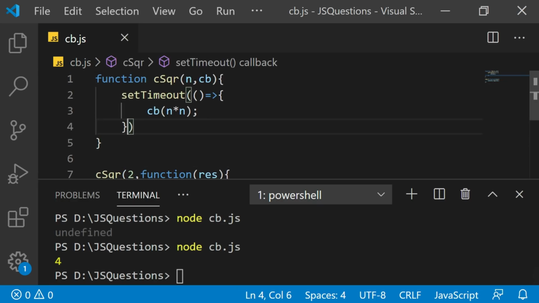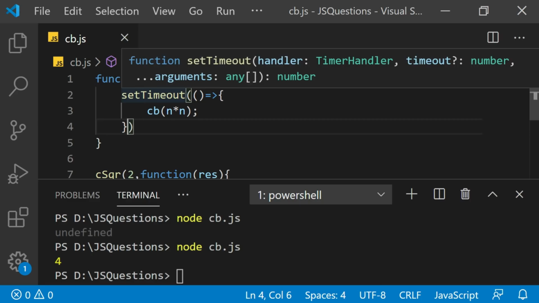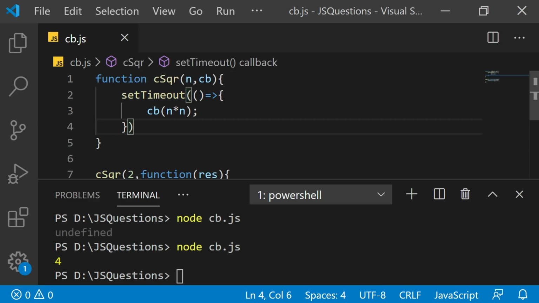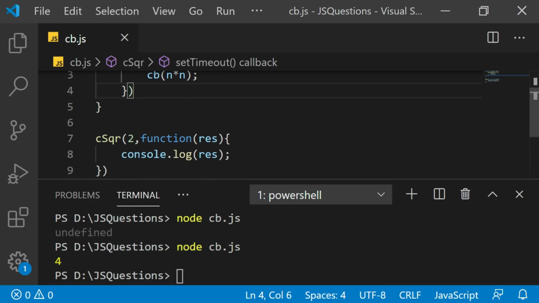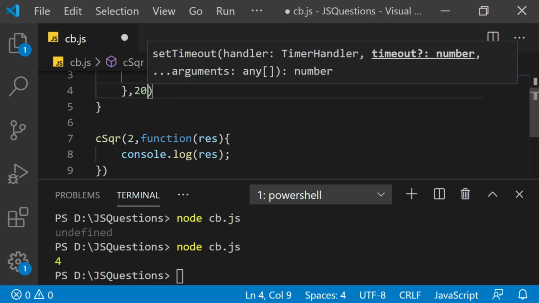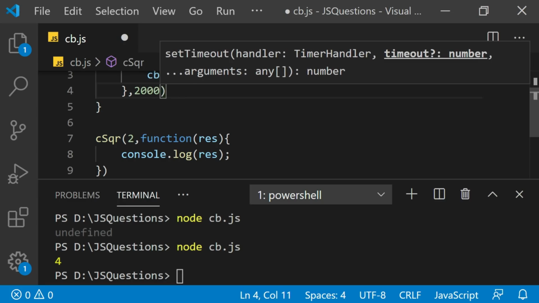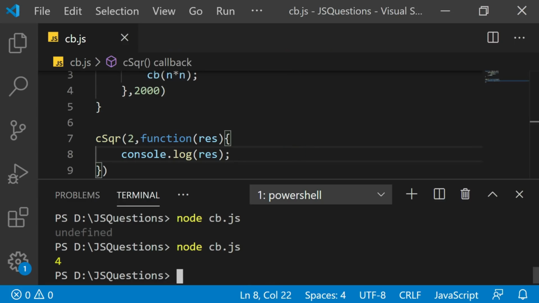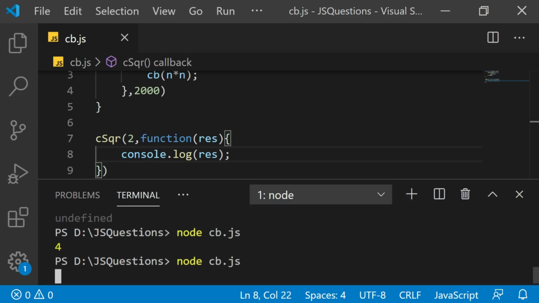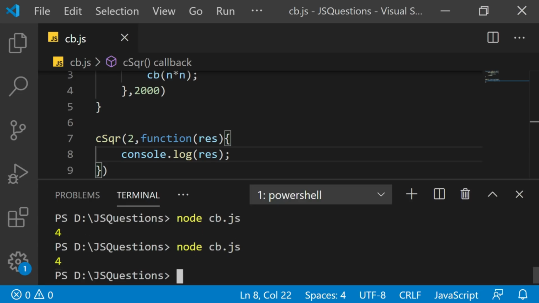Now the catch here is that I did not give any value in setTimeout. Even then it actually went to the callback stack, and that's why it's going to take some time anyway, whether I give 2000 milliseconds or I do not give anything, right? So once again we run this. Now after 2 seconds we get the output.